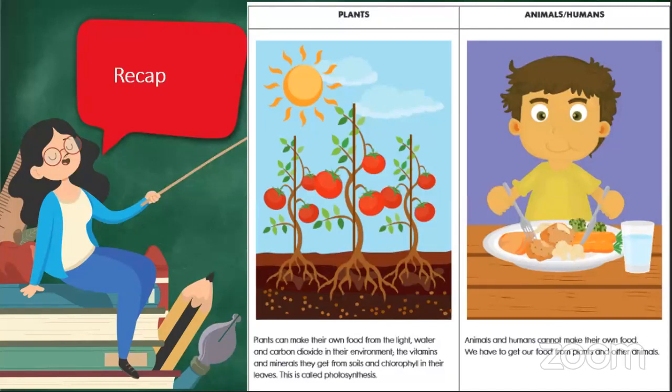Instead, we rely on plants and animals to make our food, could be cooking, drying, whatever the case may be. So we're not as gifted as plants, if I can call it that, right? We don't have a process of photosynthesis. That's a process for plants, all right?